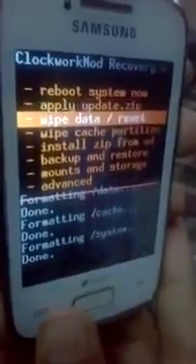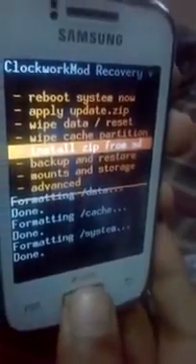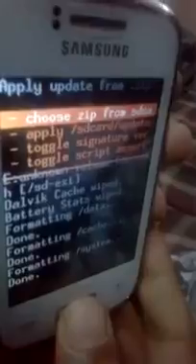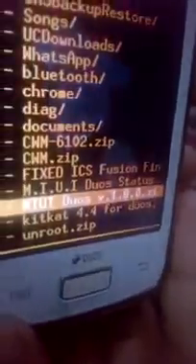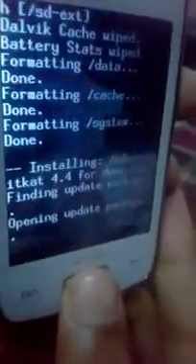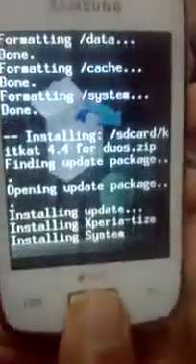Now go to install zip from SD card. Choose zip from SD card. As you can see, Kitkat 4.4 for duos. Select it and install it. It will take some time.